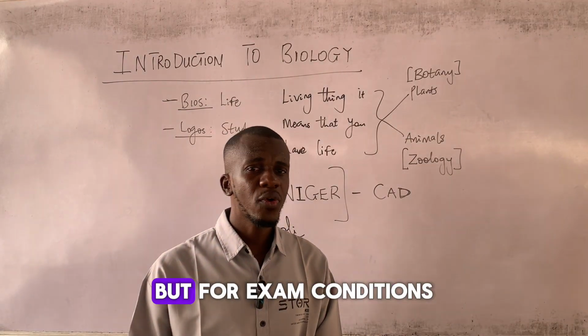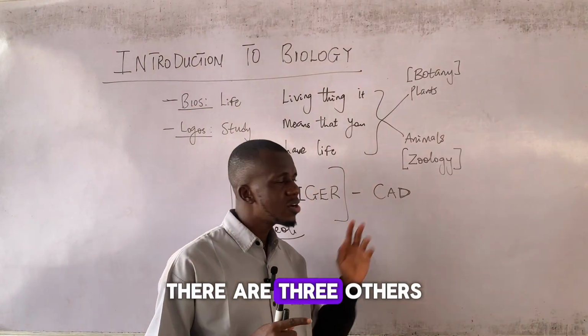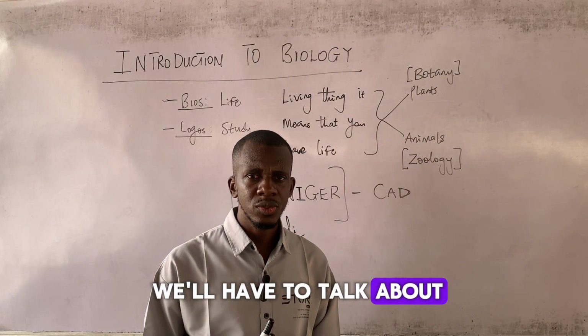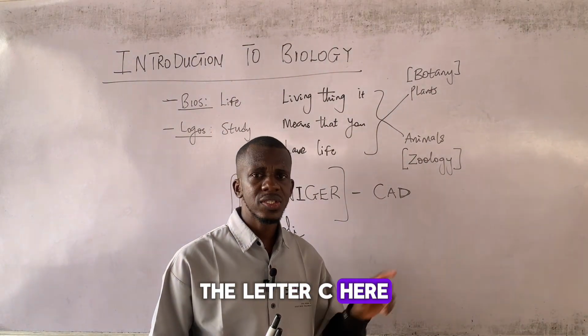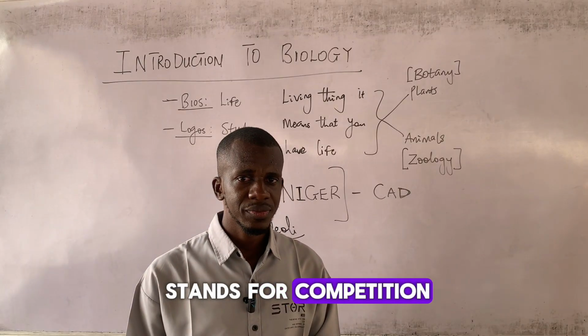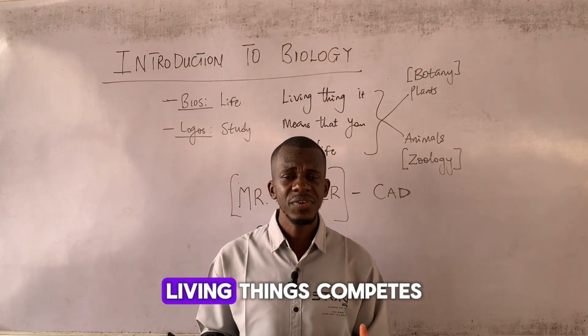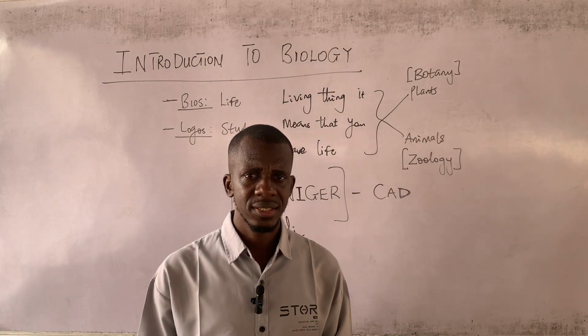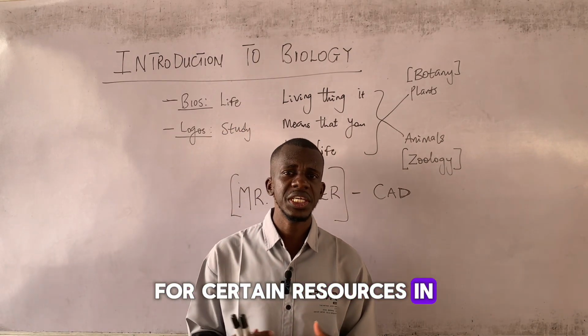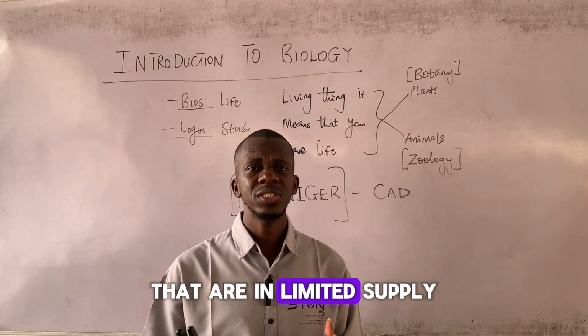All right. But for exam conditions, there are three others we have to talk about. The letter C here stands for competition. Okay. Now, living things compete for certain resources in their environment that are in limited supply.